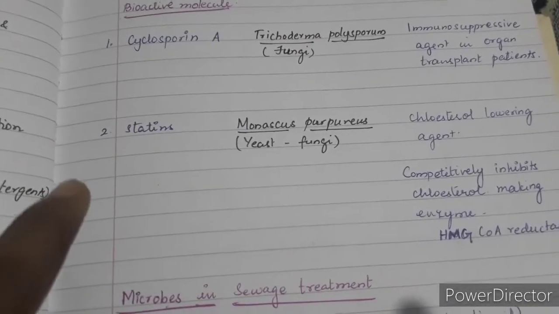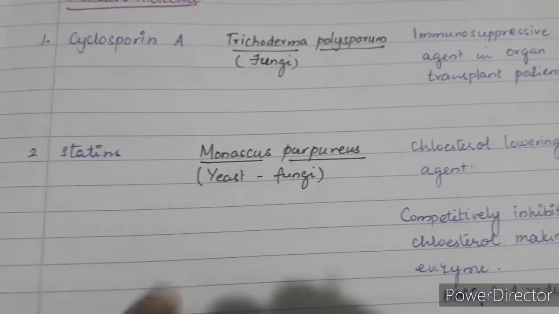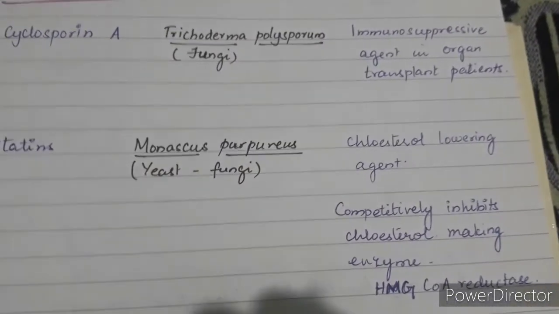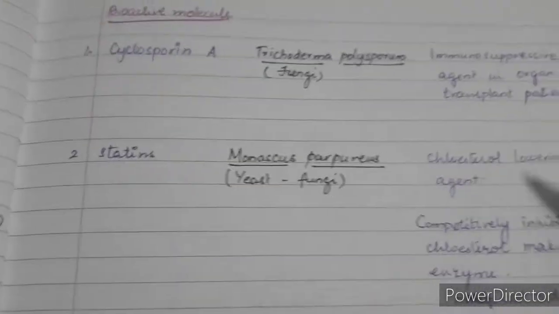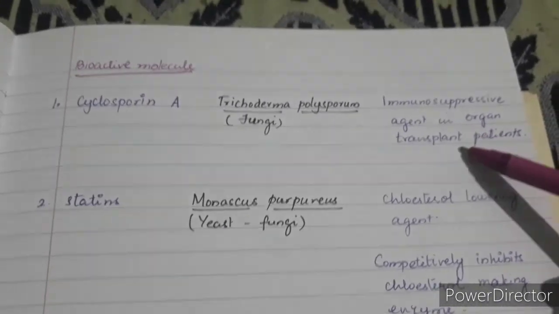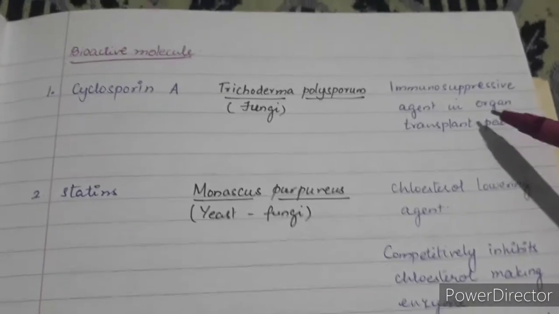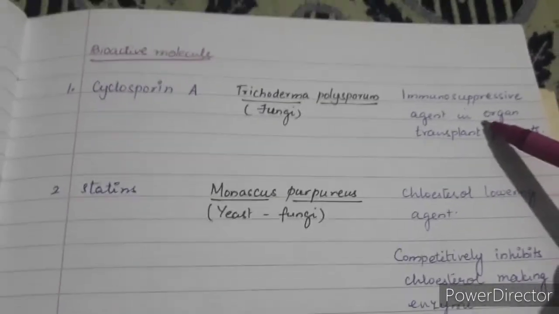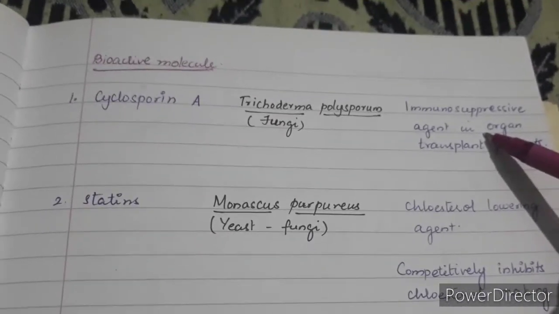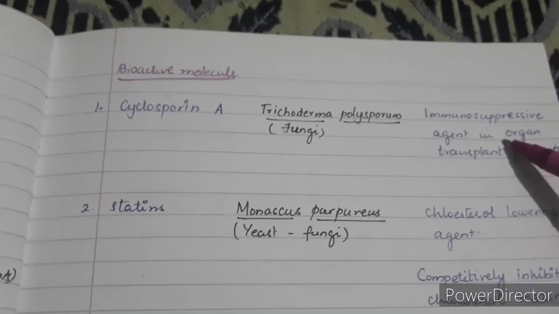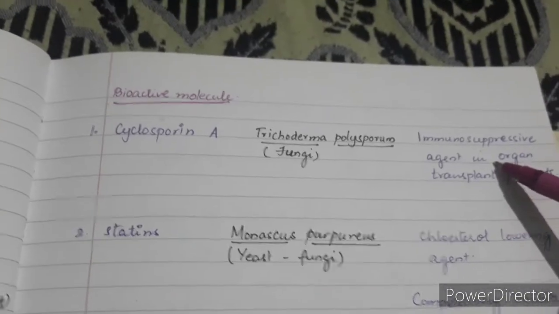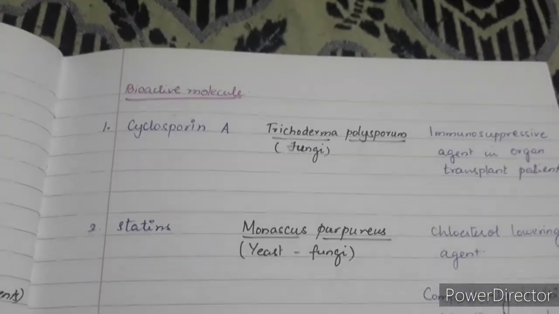Cyclosporin A is prepared from the fungus Trichoderma polysporum. This cyclosporin A is used as an immunosuppressive agent in organ transplant patients. For example, a person has non-functional kidneys, he can undergo dialysis or the kidney could be transplanted.